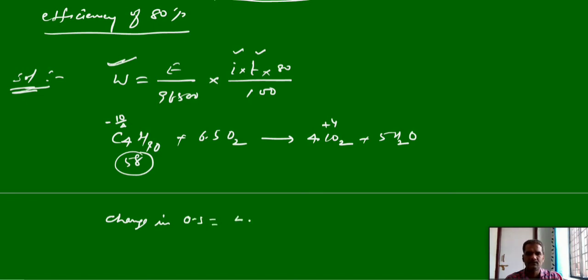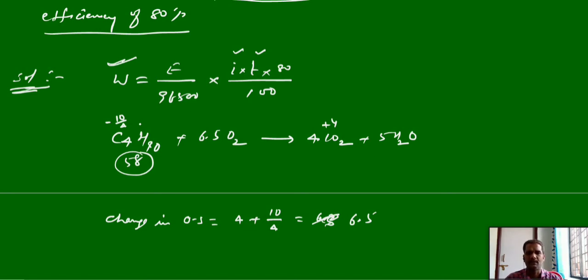Change in oxidation state is equal to 4 minus of minus 10 by 4, that can give 26 by 4, which is 6.5. The change in oxidation state is 6.5.